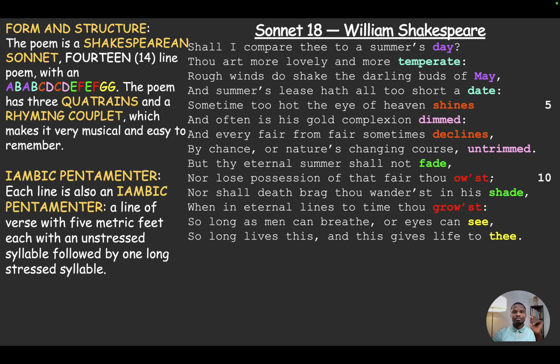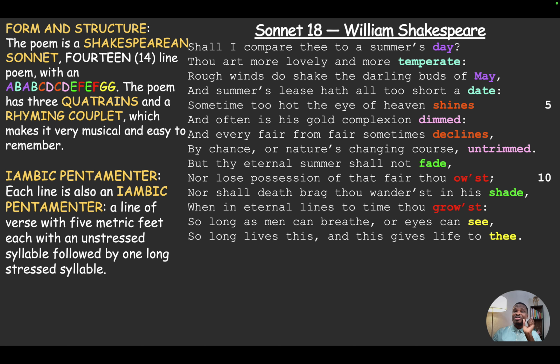Now, in terms of the form and structure of the poem, this poem, Sonnet 18, is a Shakespearean sonnet. That means that it has 14 lines, with an A-B-A-B, C-D-C-D, E-F-E-F, G-G rhyme scheme. So essentially, the poem can be broken into 3 quatrains. Quatrains are 4 lines, essentially. So line 1 to 4, lines 5 to 8, lines 9 to 12.